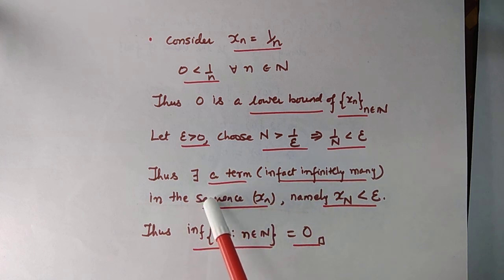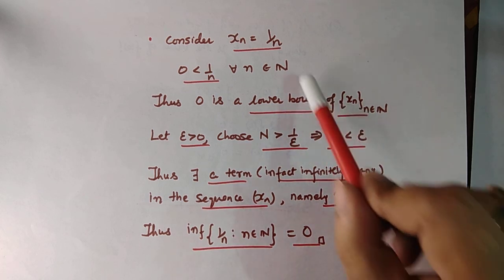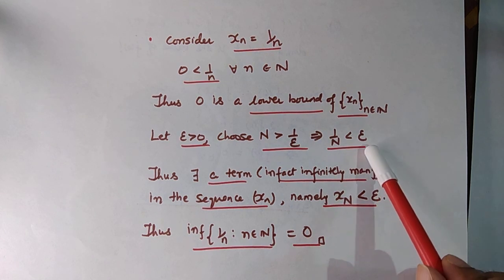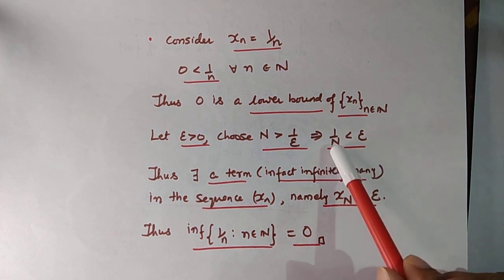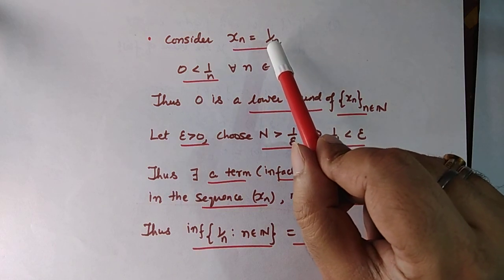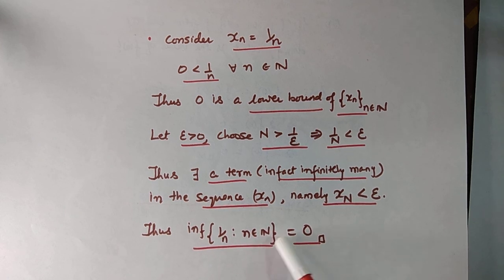Thus we conclude that 0 is actually the infimum of the set formed by the terms of the sequence, because any number greater than 0, which is say epsilon, fails to be a lower bound for the terms of this sequence. Thus the infimum of the set 1 by n such that n belongs to the set of natural numbers is equal to 0.